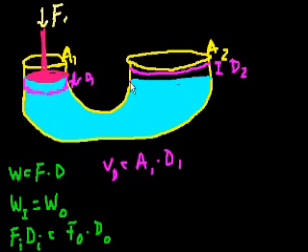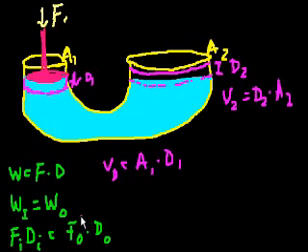And so, what's the change in volume? How much volume did you push up here? Well, this volume here is going to be the distance 2 times this larger area, right? So we could say volume 2 is going to be equal to the distance 2 times this larger area. And we know that this liquid is incompressible.